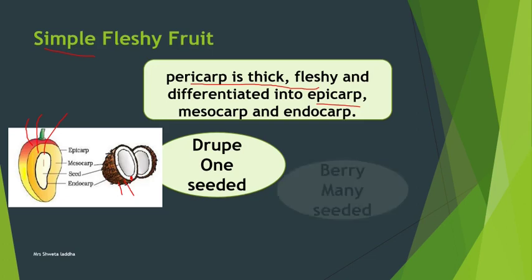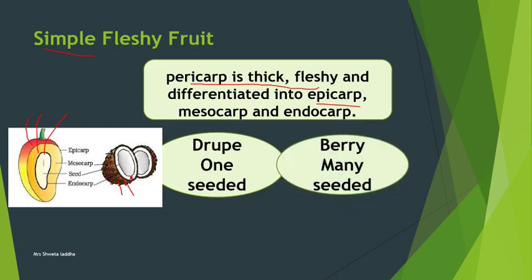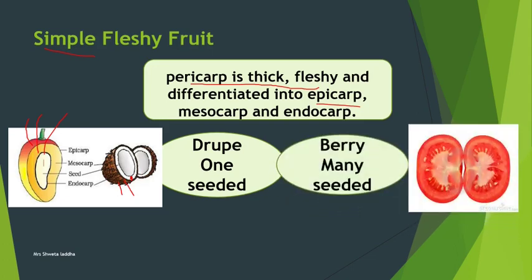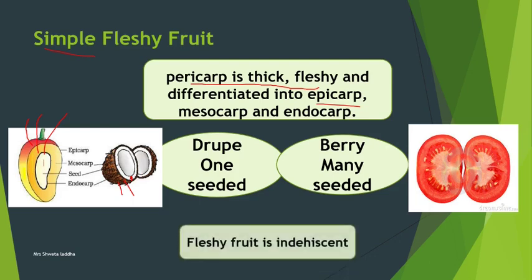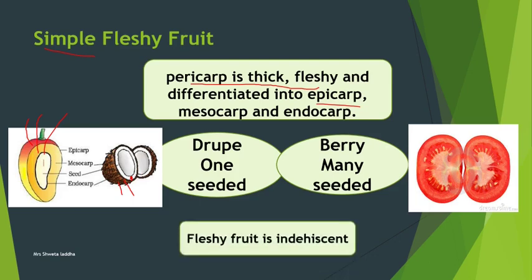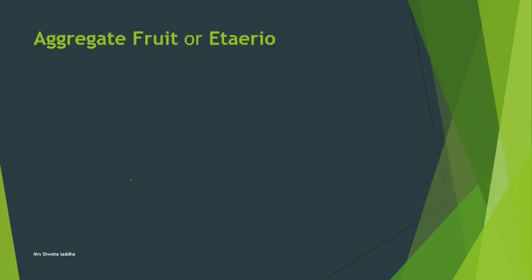What is a drupe? Drupe is a one-seeded fruit. Berry is a many-seeded fruit. The best examples of berries are tomato, brinjal, and guava. They have many seeds, so they are berries. Fleshy fruits are indehiscent. They do not open at maturity. So this is all about simple fleshy fruits.